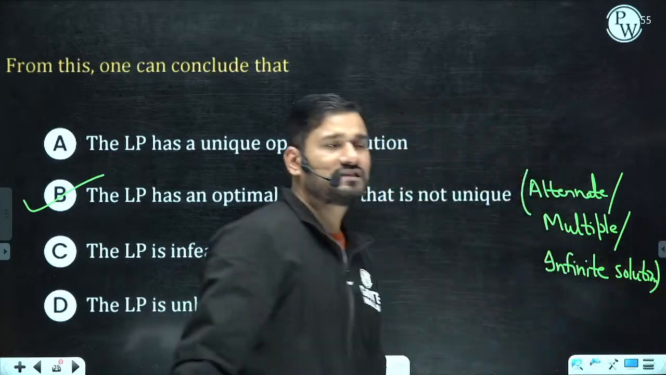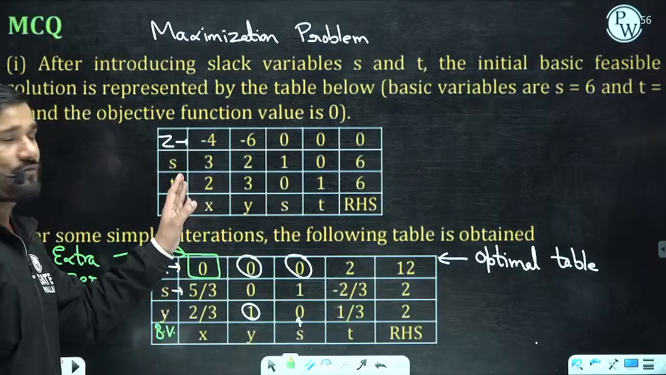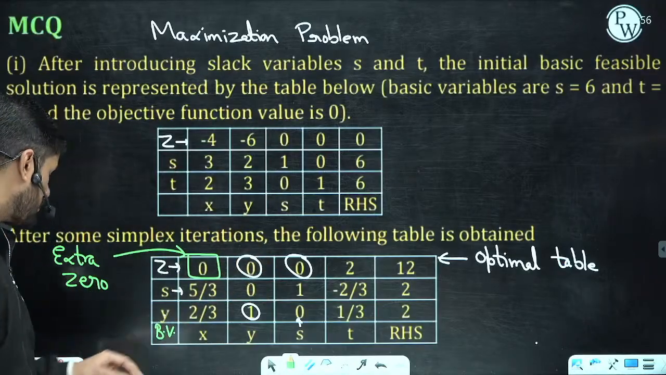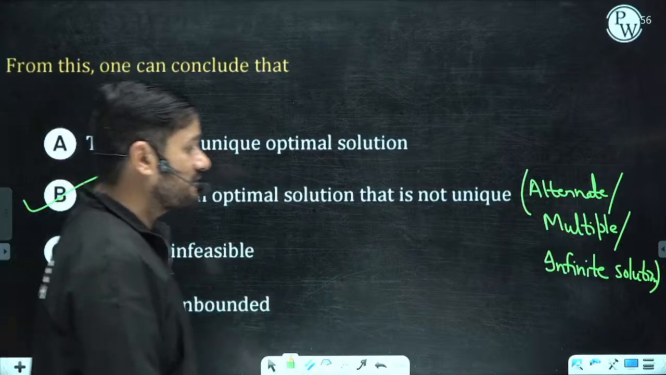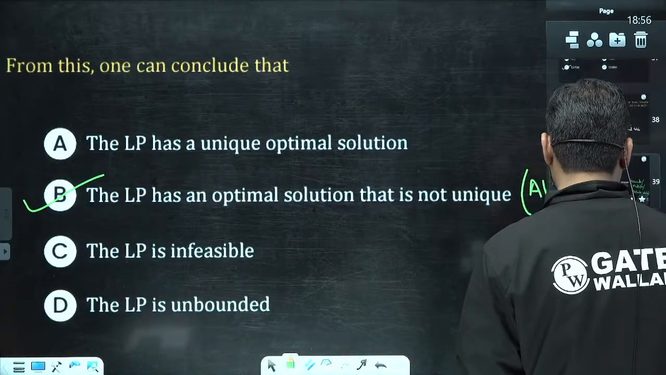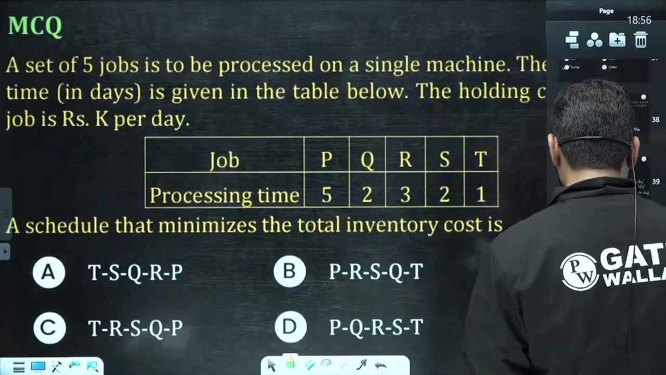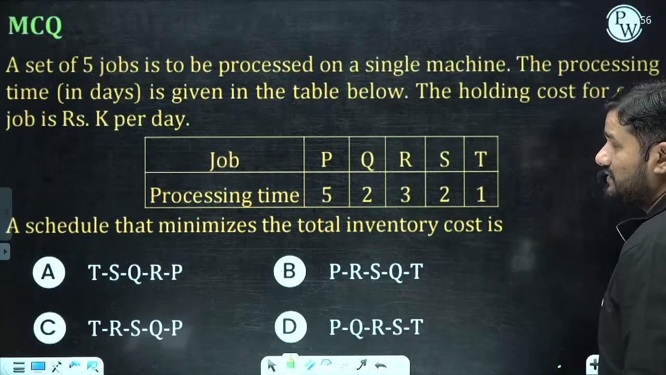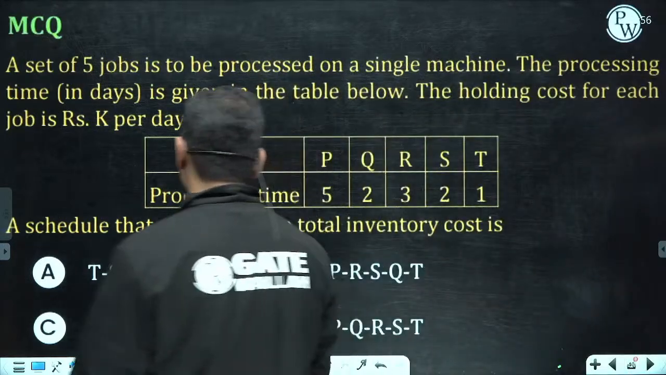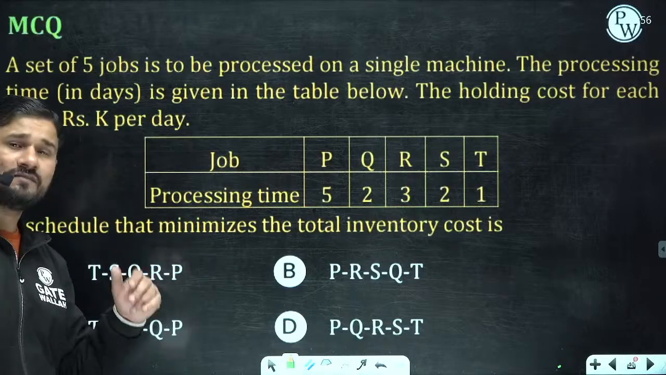Okay, so this is the way we have completed this part, extra zero or non-zero. First of all, ensure whether you have the optimal table or not, and if in the optimal table you get an extra zero, definitely you can say you have an optimal alternate solution. Now come to this part. In this case, this is from scheduling.